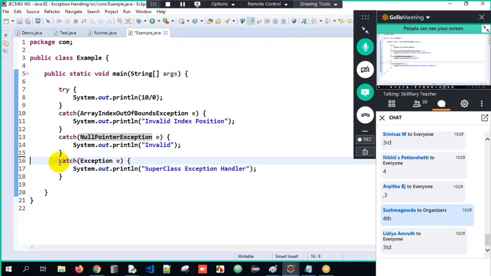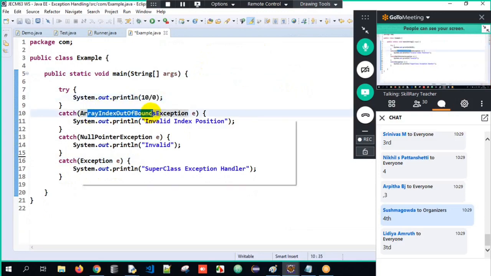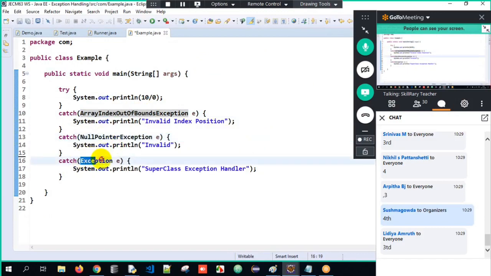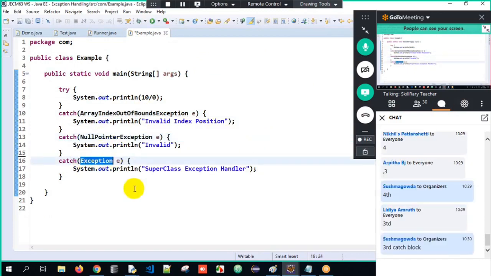What if I do not have the arithmetic exception catch block? Then 10 divided by 0 is nothing but an arithmetic exception that will get thrown. Is it caught by array index? No. Is it caught by null pointer? No. Is it caught by the superclass exception? Yes. Why? Because all exception classes have exception as the superclass. So it can be caught by its specific exception or the superclass exception.